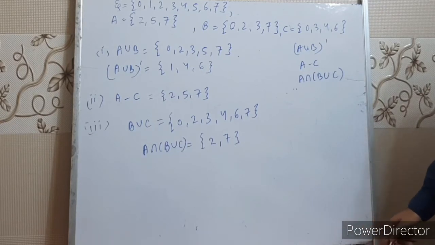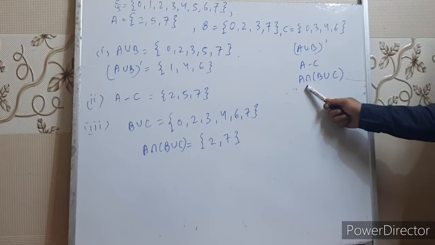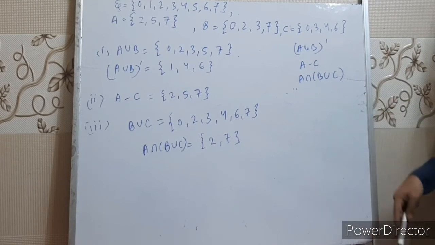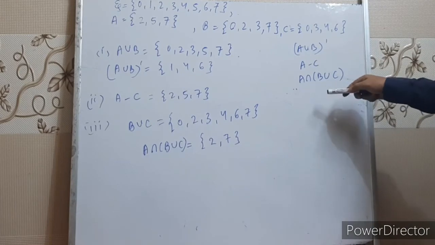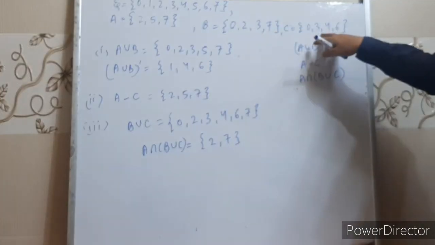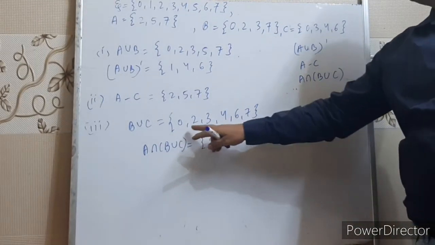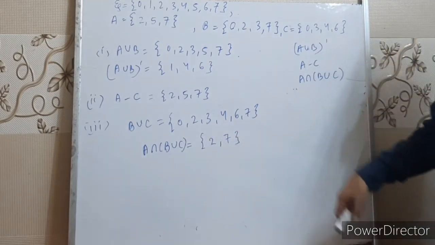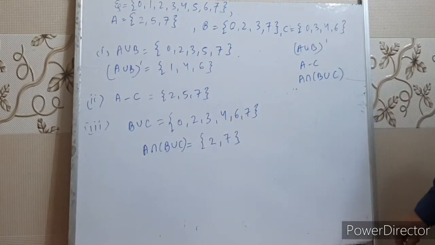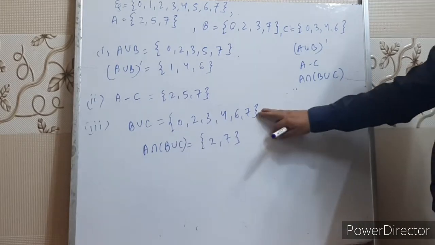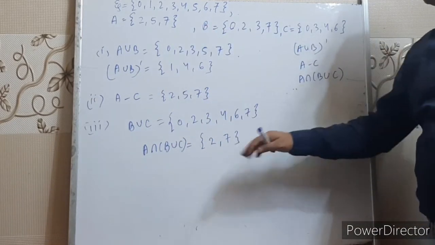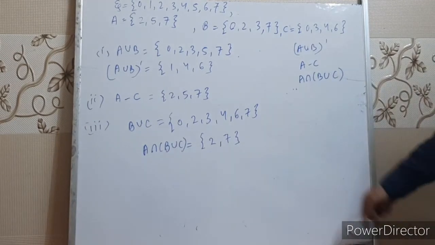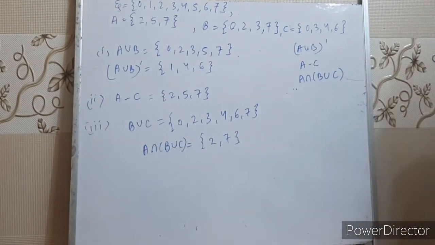Right. The third part says we find the value of A intersection B union C. Right. So first we calculate the value of B union C. If we take the union of these two sets, we will get the elements 0, 2, 3, 4, 6, 7. Right children? And if we take the intersection of A and B union C, what elements will we get? 2 and 7. So this is our third answer. Note down.